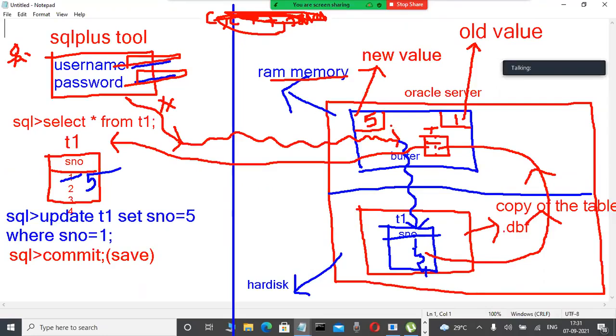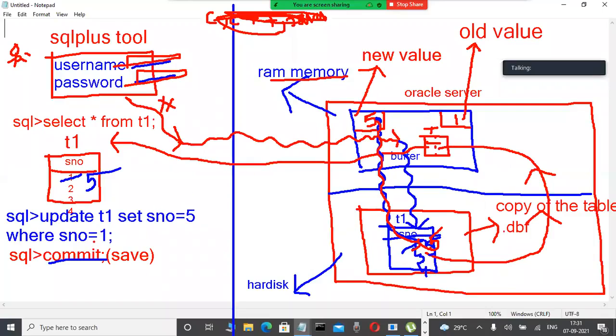Very good. Commit means save. Save means which one is saving? What is the new value here? Very good, 5. This 5 is observed here. Whenever we are using commit, this 5 is permanently stored in the hard disk. In databases, commit is a command that means save. Whenever we give a save, what happens? The new value for the transaction is automatically and permanently stored in the hard disk only. That is nothing but commit. Yes, commit is save only.